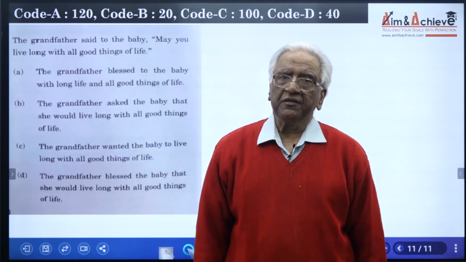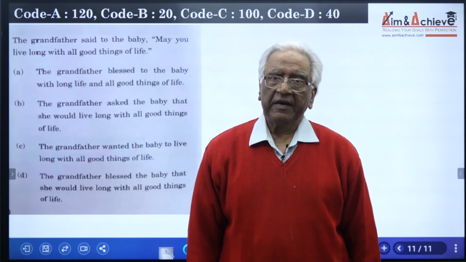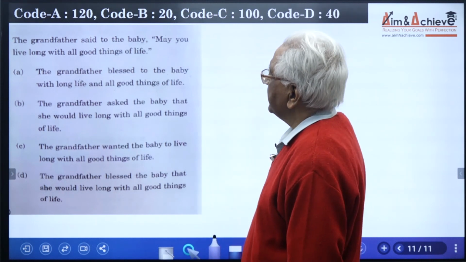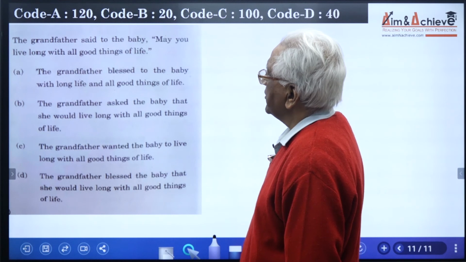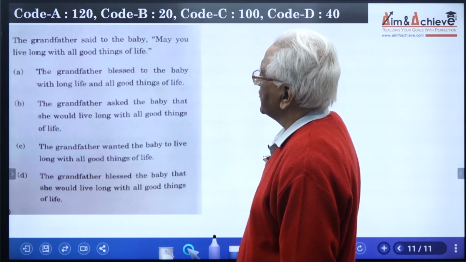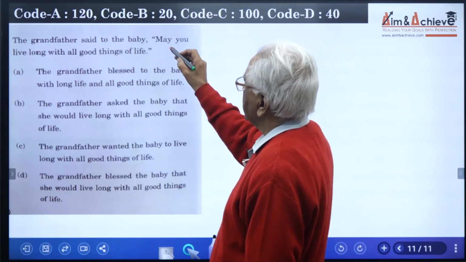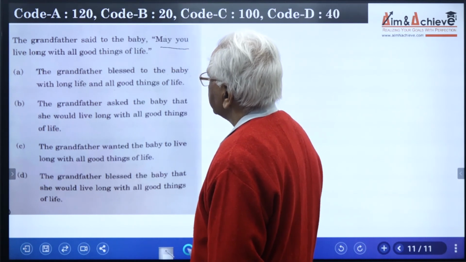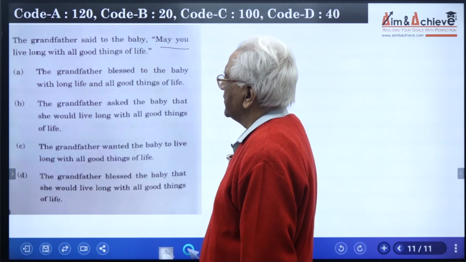Now we are coming to the last question of the reported speech. I will read out the sentence for you. In direct speech, the grandfather said to the baby, "May you live long with all good things of life." May you live long. That means he is trying to bless that baby. Let us read the options available.